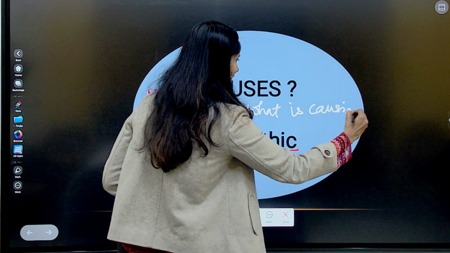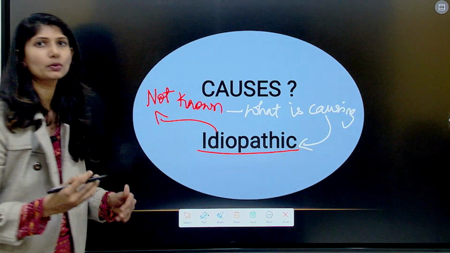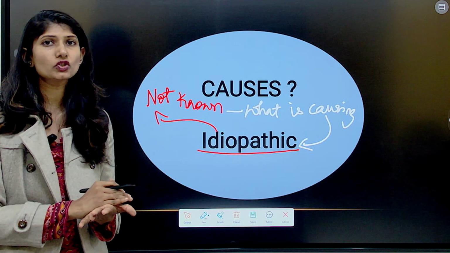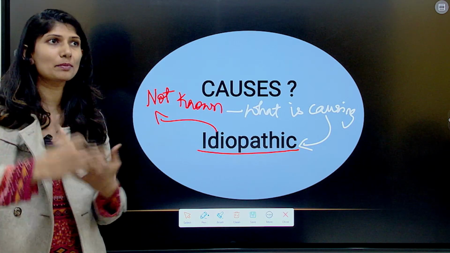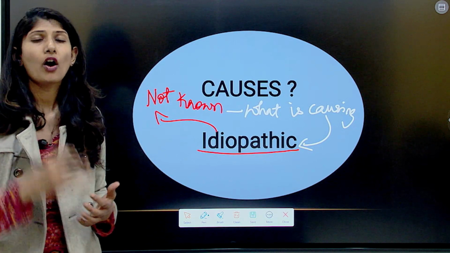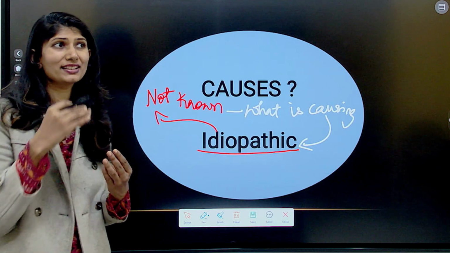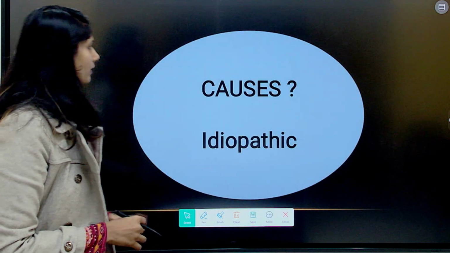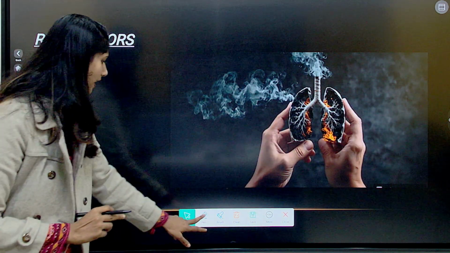That is the reason it is called idiopathic. But there are some associated risk factors that this might accentuate, or one of the main risk factors leading to it. So, what are those risk factors?